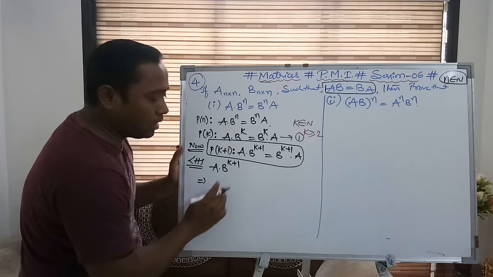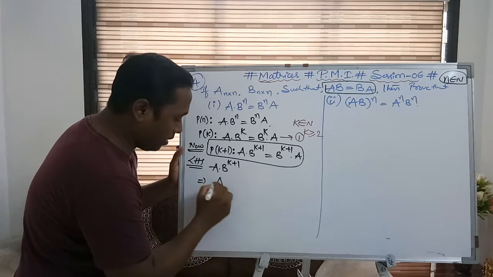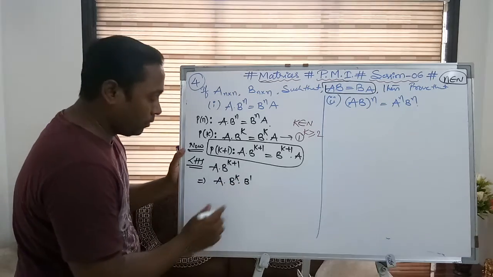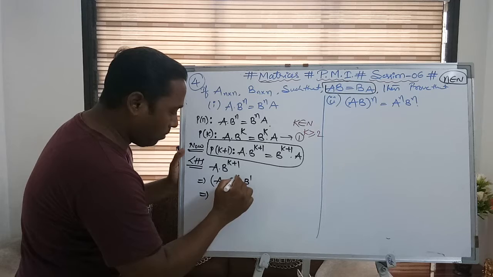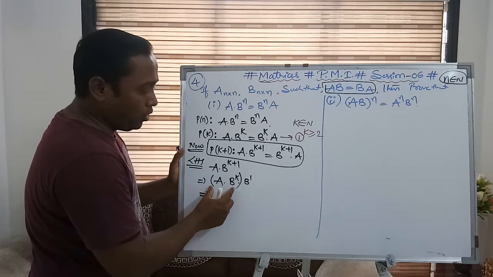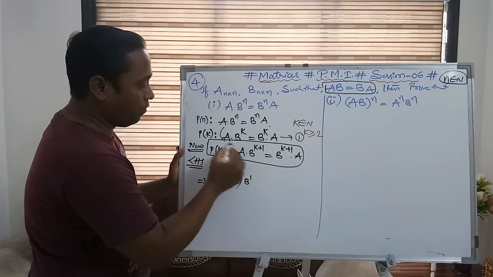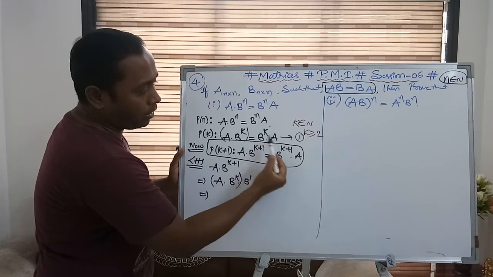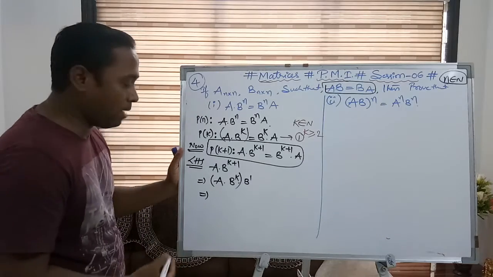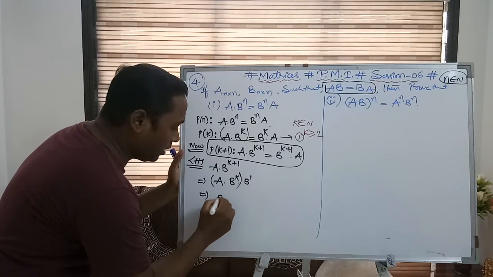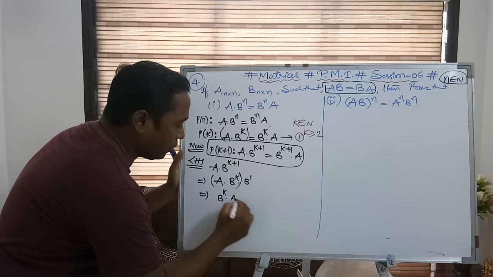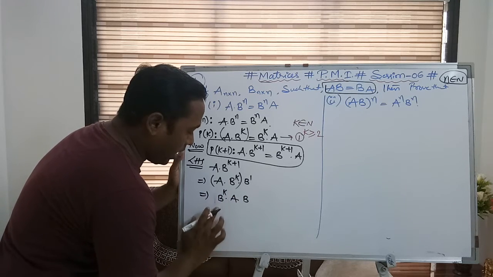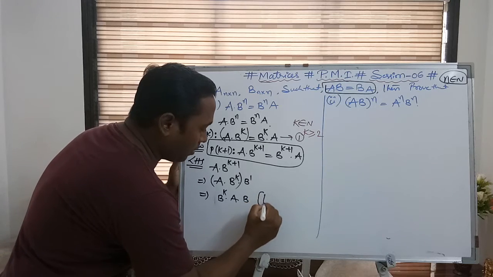By using the integral power of matrices, I can write it as A into B power k into B power 1. Now from here you can see A into B power k. See what we have. A into B power k can be replaced with B power k into A from result number 1. I am using that. So I am replacing this with B power k into A into B. Getting my point? So I got this step from result number 1.